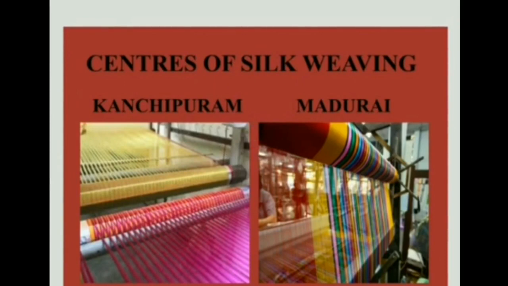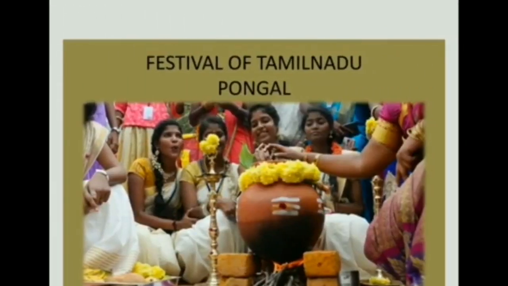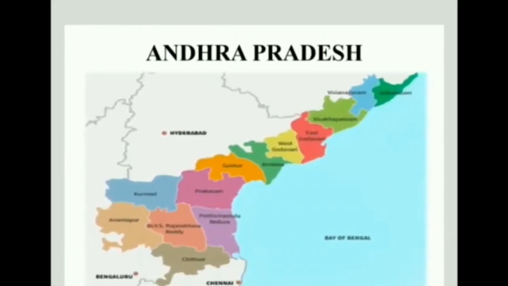Kanchipuram and Madurai are the main centers of silk weaving. Children, people are fond of rice items like idli, dosa, etc. Pongal is an important festival of this state.